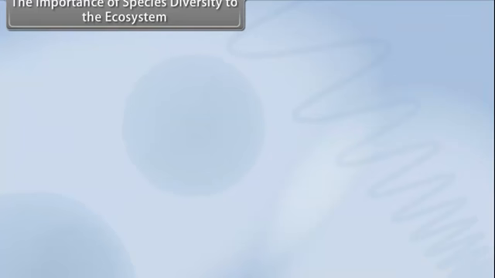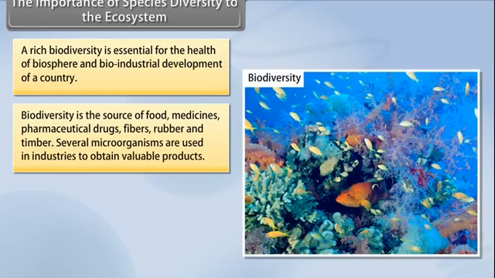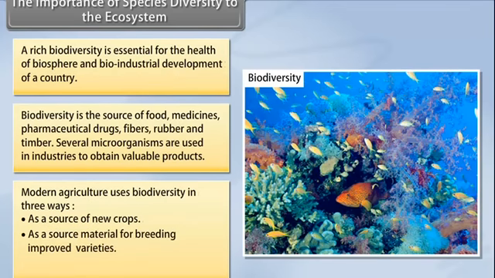Assessment. The importance of species diversity is essential for the health of the biosphere and bio-industrial development of a country. Biodiversity is the source of food, medicines, pharmaceutical drugs, fibers, rubber, and timber. Several microorganisms are used in industries to obtain valuable products. Modern agriculture uses biodiversity in three ways: as a source of new crops, as a source material for breeding improved varieties, and as a source of new biodegradable pesticides.